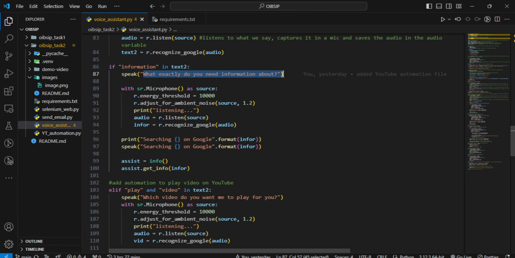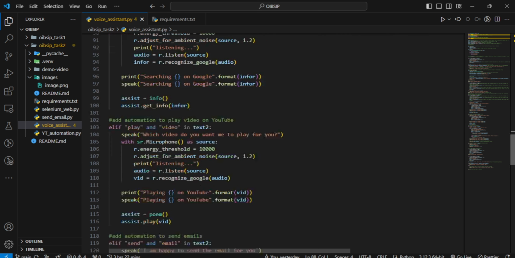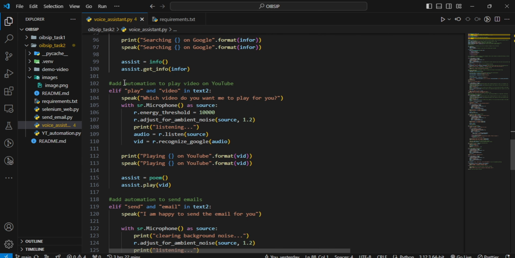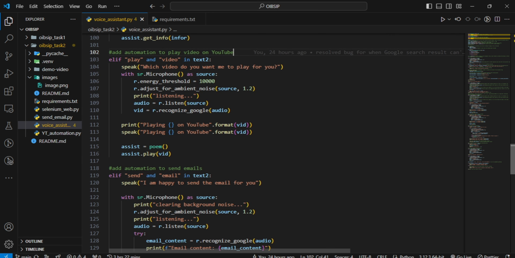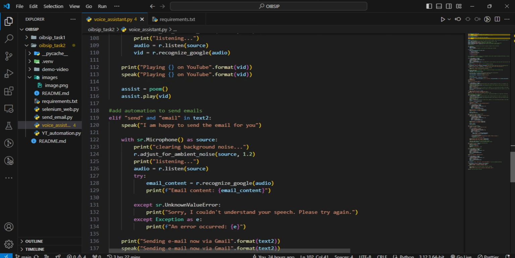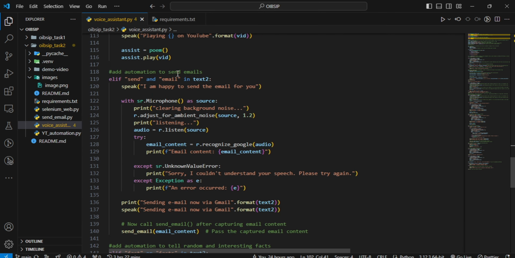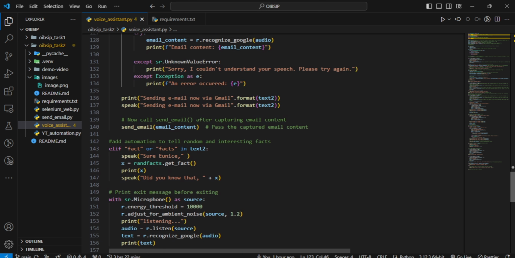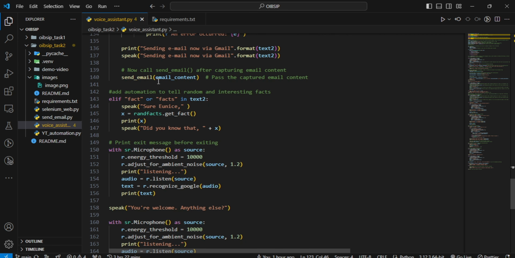This is for searching whatever information you need on Google, and it's going to do that for you. Another automation that the voice assistant does is to play videos for you on YouTube, but based on my code, it's going to play me the young woman. Also, there is another automation for it to send emails to anybody at all. There is also another automation for it to tell random and interesting facts.